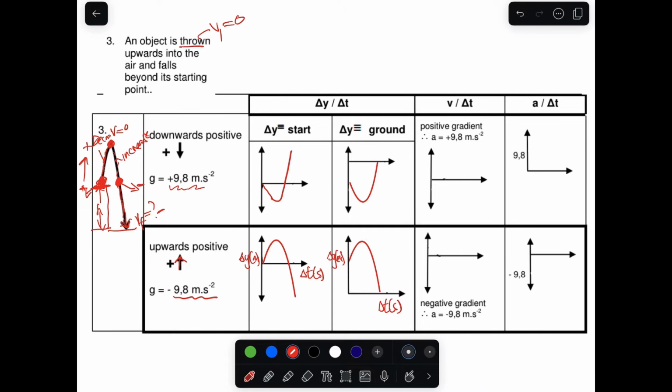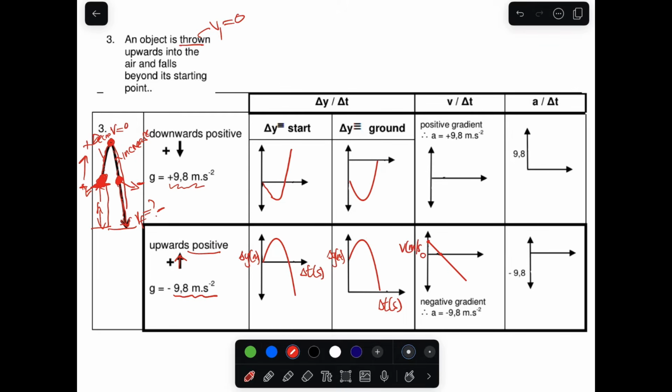Now let's look at the velocity time graph as we choose upward as positive. The object is thrown with an initial velocity, and this initial velocity at the top of the cliff is positive, and as it moves up, it's positive. So it's going to start above the x-axis, and your graph will reach the maximum height, where the velocity is 0. Then from the maximum height it goes down and the velocity increases in the negative direction, so your graph goes further like this. You label your axes: velocity in meters per second, and time in seconds.